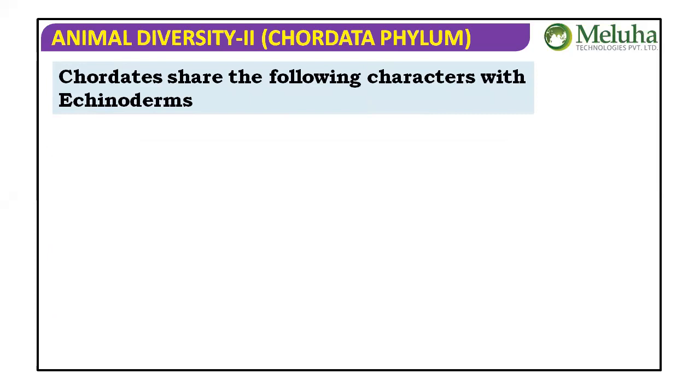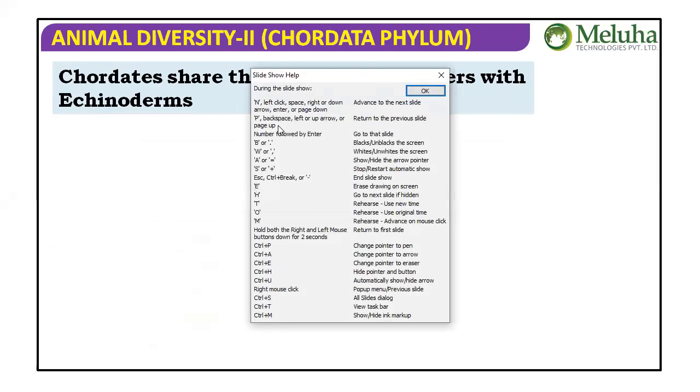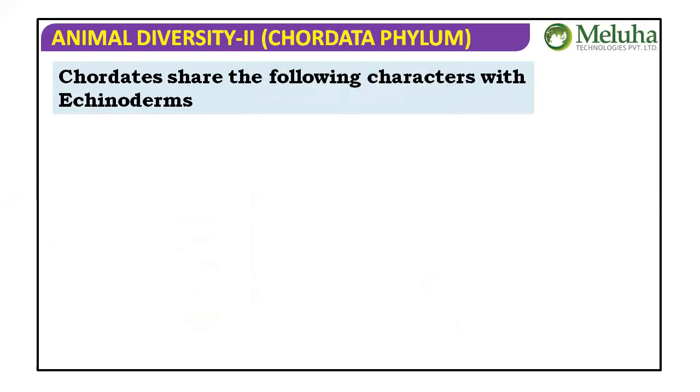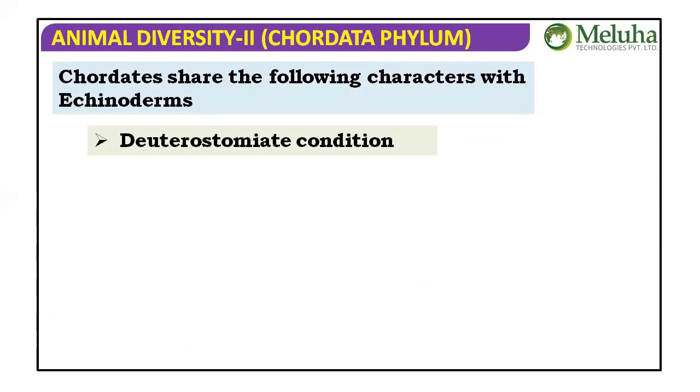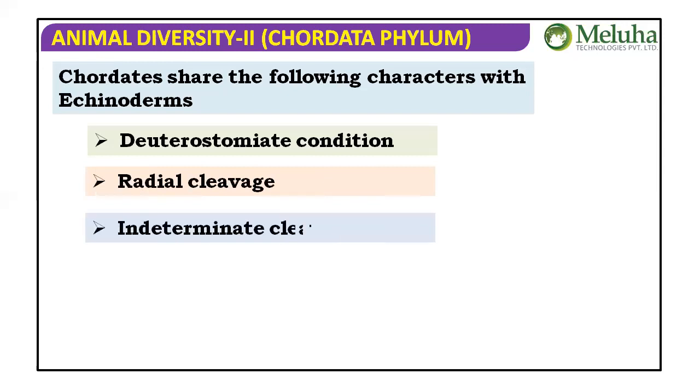Then chordates share the following characters with echinoderms. Here I have to remind you of the division Deuterostomia, isn't it? Echinodermata, Hemichordata and Chordata belong to the division Deuterostomia. That's why the deuterostome condition means fate of blastopore is anus, radial indeterminate type of cleavage, and enterocoelom.